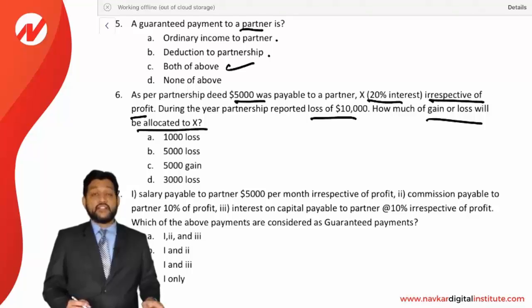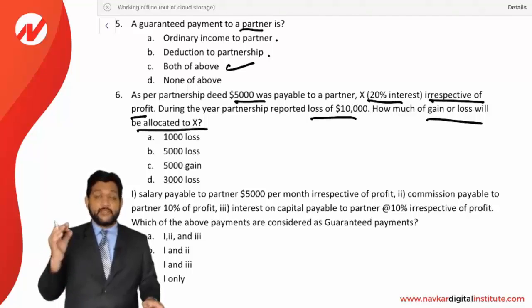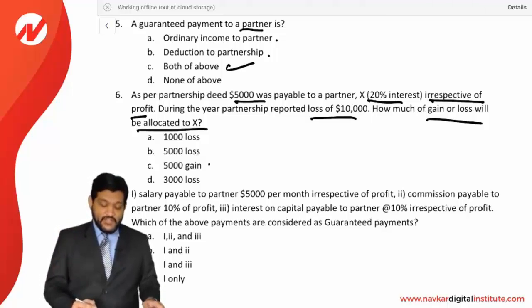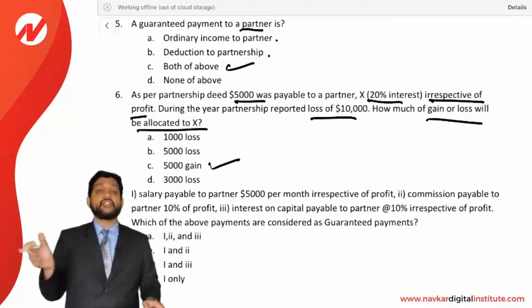Okay. 5,000 is payable to a partner irrespective of profit or loss. It means the minimum profit to a partner will be 5,000 and he's not going to bear the loss, that's for sure. So it means 5,000 of gain will be allocated to that partner. The answer is 5,000 gain. C option is the correct answer. The remaining loss will be borne by the remaining partners.